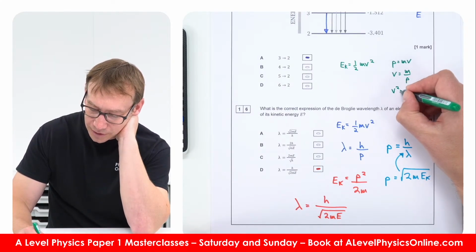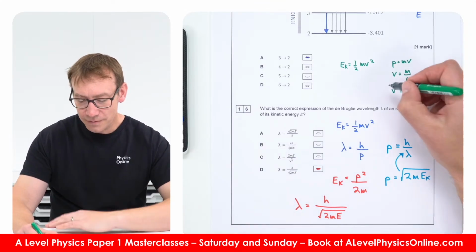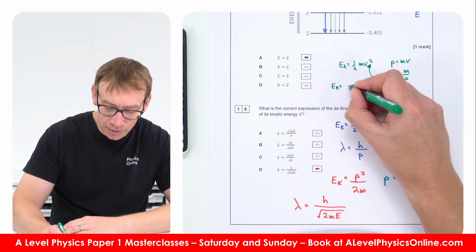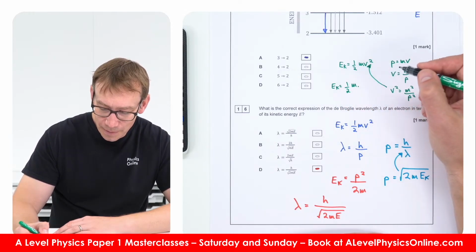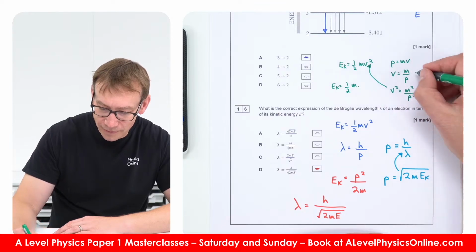So v squared is equal to p squared over m squared. And if you put that in up here, that means the kinetic energy is equal to a half times the mass times... is that right? Oh, so v is equal to p over m.